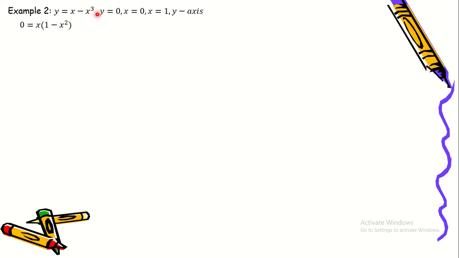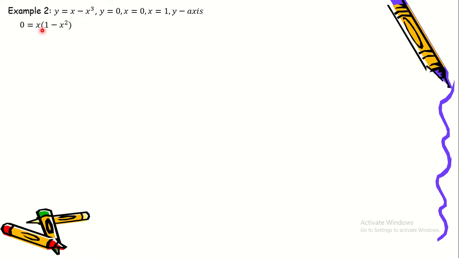Okay, so let's set y is equal to 0. So this is the equation we're using, y is equal to x minus x cubed. Now we set y to 0. So that is 0 is equal to x. And then what we did is factor out the common factor of x minus x cubed, which is x.